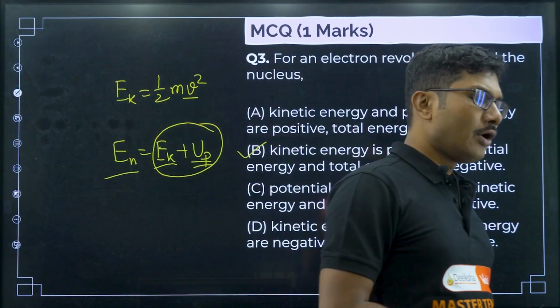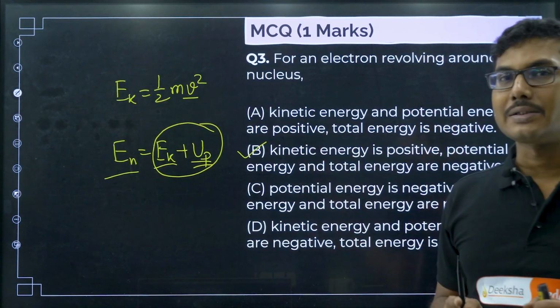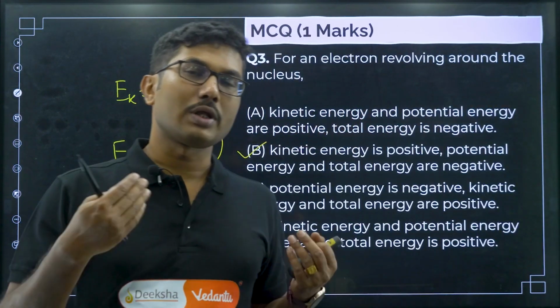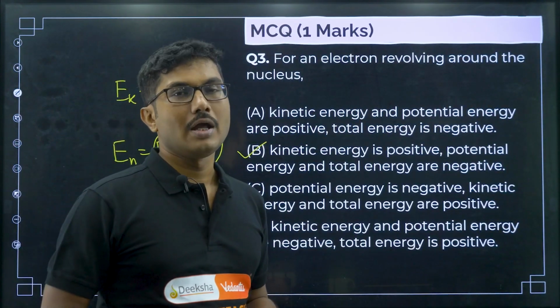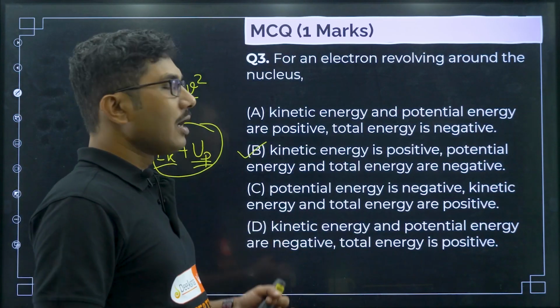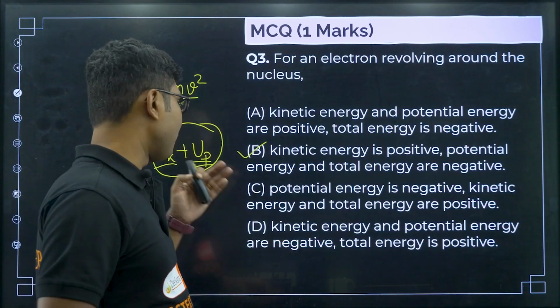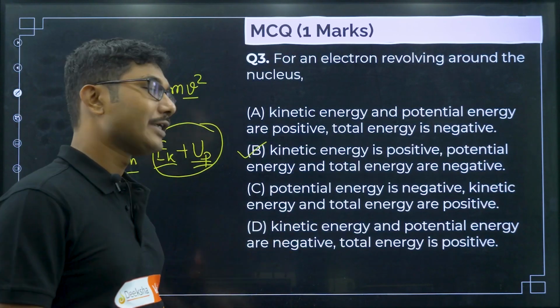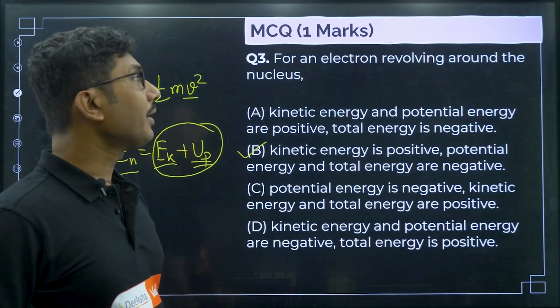Even though you do not know anything about the nucleus, you still can answer that. The only thing that you need to know is that the total energy of an electron bound to the nucleus is negative. If you know that fact, then you can use the logic: if total energy is negative, potential energy has to be negative, there is no other way.